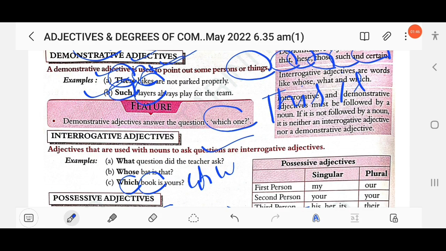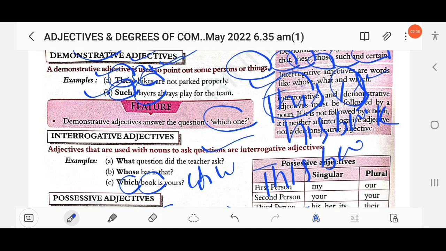Suppose take an example. This is his book. Here this is demonstrative, but a verb is used, so this will not be considered a demonstrative adjective. The demonstrative adjective should be followed by a noun. This book is mine. Here this will be considered a demonstrative adjective as it is followed by a noun. So this is known as a demonstrative adjective. Clear?